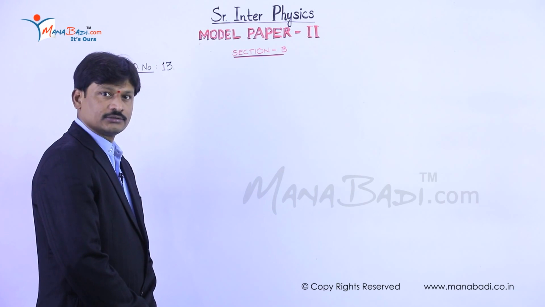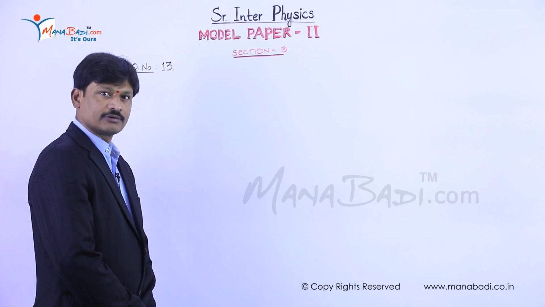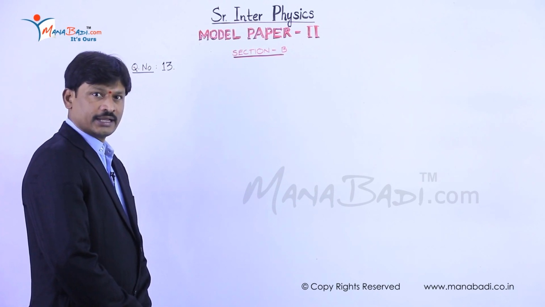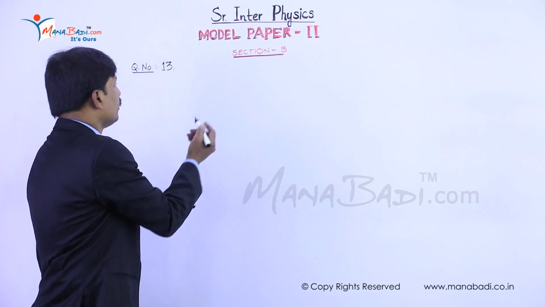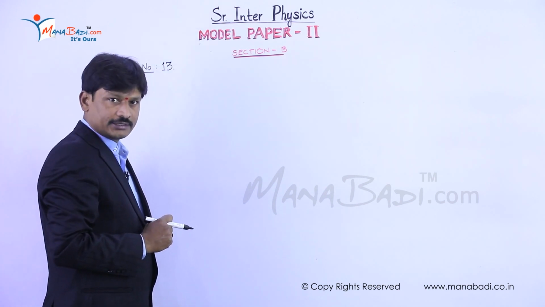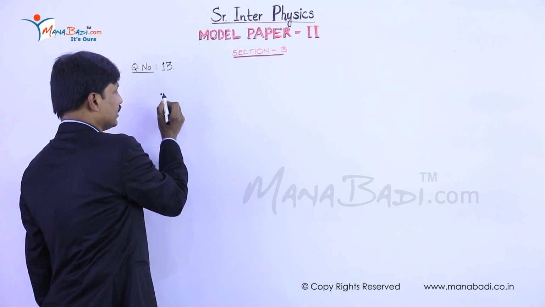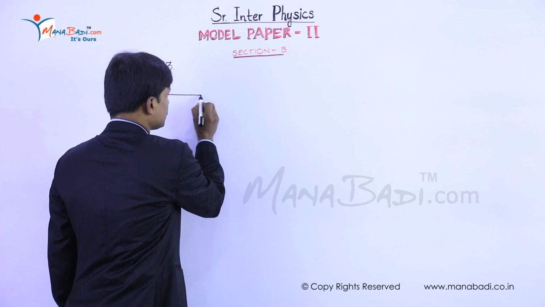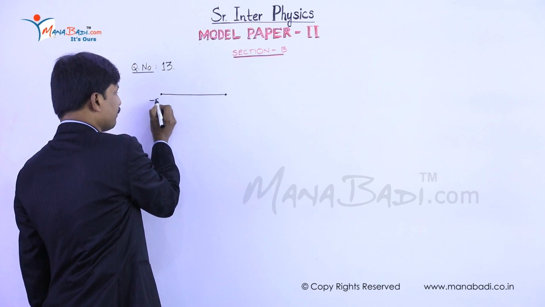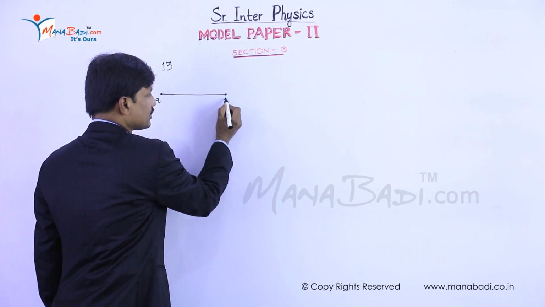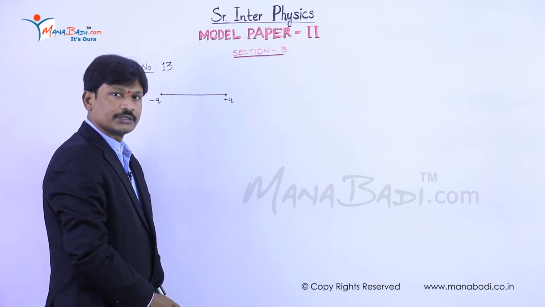Now we are going to discuss question number 13. The question is, derive an expression for the intensity of electric field at an axial line of an electric dipole. First of all, we should know the meaning of electric dipole. What is an electric dipole? An electric dipole is nothing but two equal charges having opposite signs, separated by a particular distance.